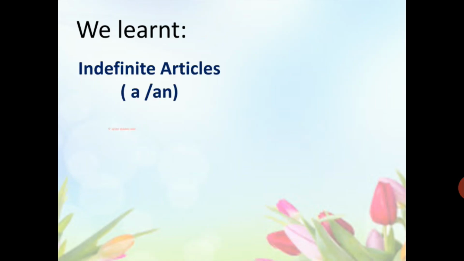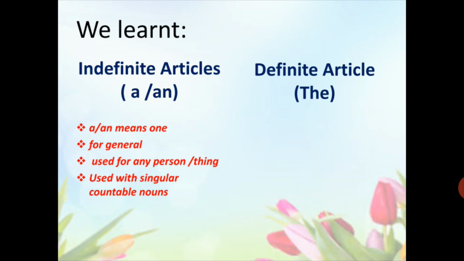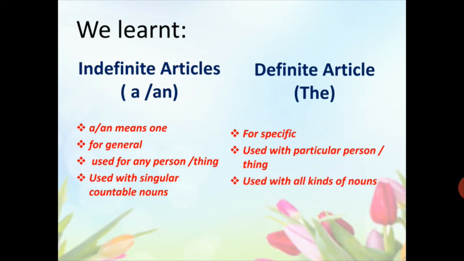In this video we learned that indefinite articles are a and an. A and an means one. And these are used for general things and persons, meaning for any thing or person. They are used with singular countable nouns. Definite article the is used for specific things or persons and it points out a particular person or thing. It is used with all kinds of nouns.